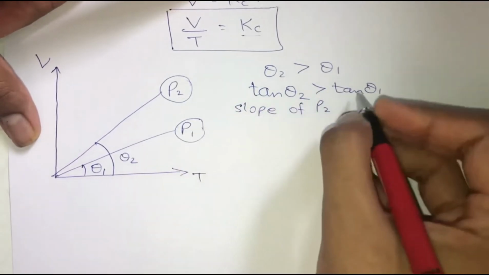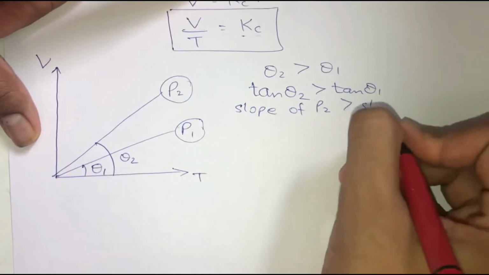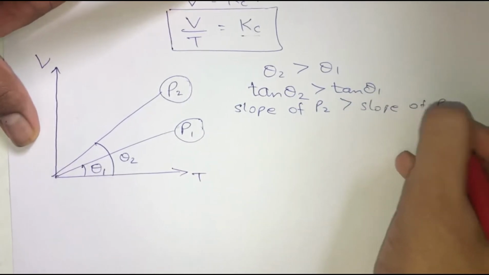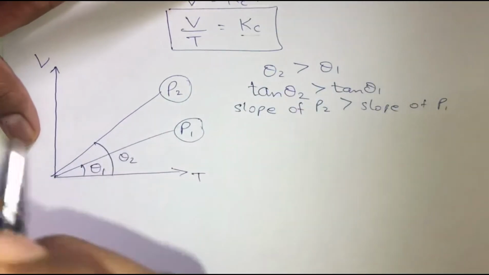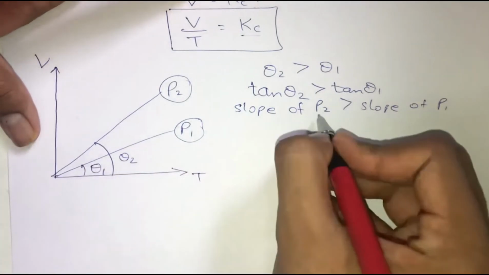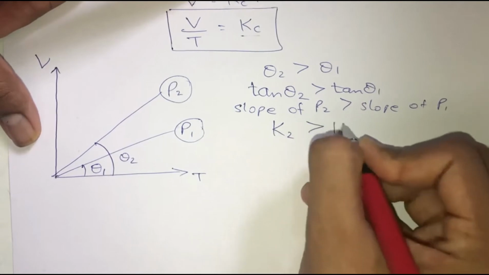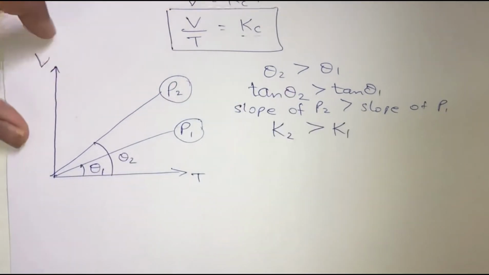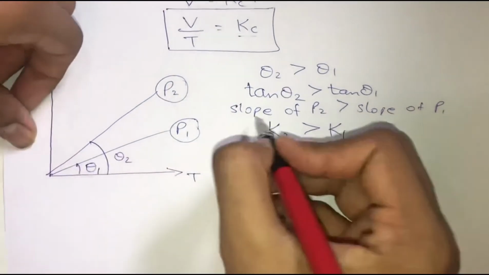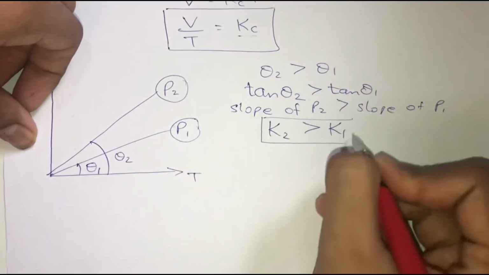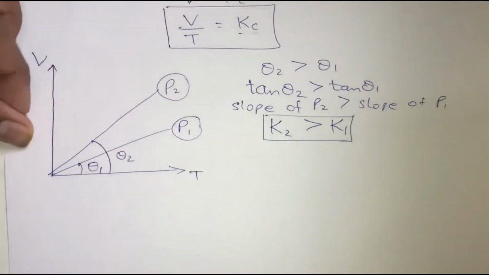So the slope of line P2 is obviously going to be greater than the slope of P1. As we all know, we represent slope by K. So since it is for P2, I am going to write K2 is greater than K1. Okay, so this is the basic relation that we know up till now.